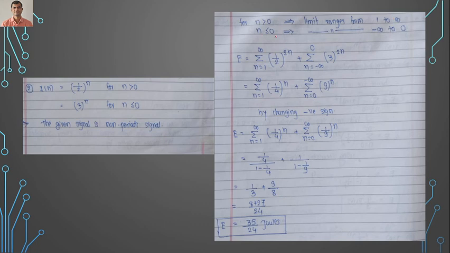If n is less than or equal to 0, its limit ranges from minus infinity to 0. So we write E as the summation for n equals 1 to infinity of 1 by 2 raised to 2n, plus, since there are two signals, we have the addition, the summation for n equals minus infinity to 0 of 3 raised to 2n. But we have the geometric series formula only for a positive summation.